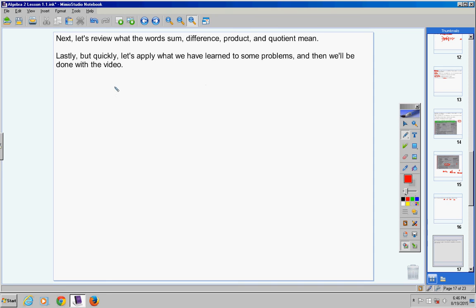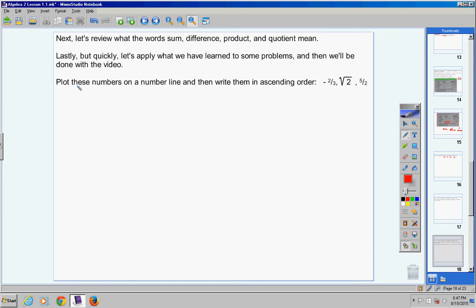Lastly, but quickly, let's apply what we've learned to some numbers, and then we'll be done with the video. Okay, here we go. Now, I want you to plot these numbers on a number line and then write them in ascending order. Ascending means going up. You cannot go up unless you start with the largest number.